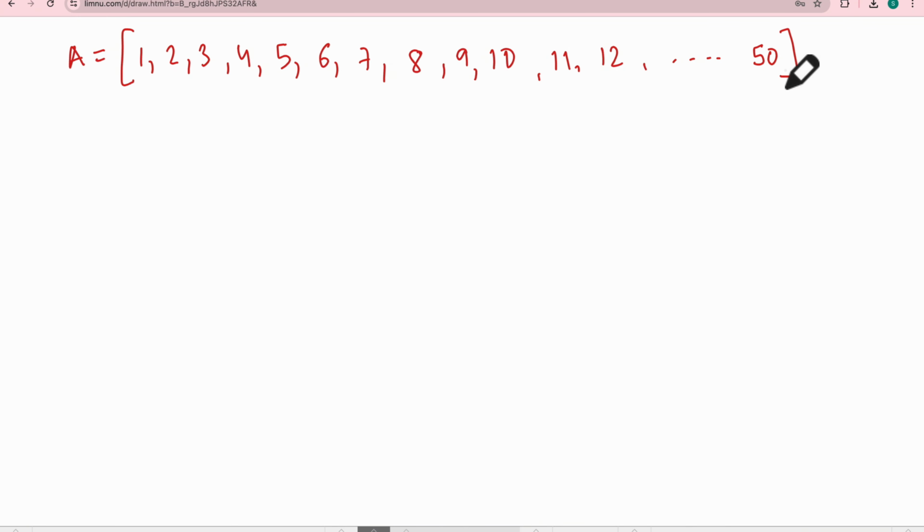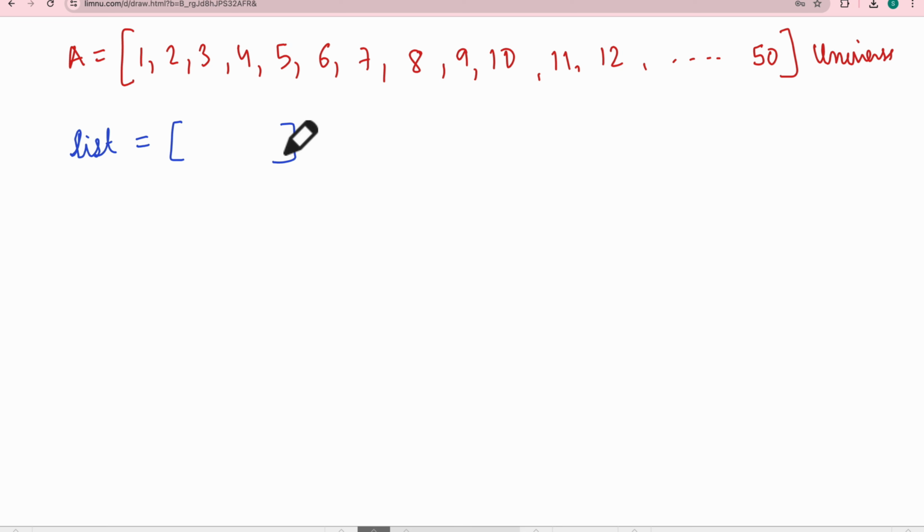You have the first 50 natural numbers. This is the universe. Now you want to create a customized list out of this. You don't want everything in your list. You name it L, or just list. Initially that list is empty.